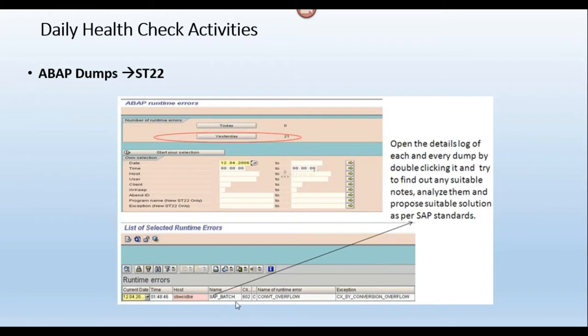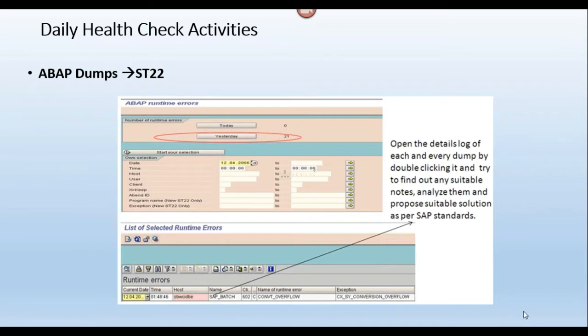What is meant by 5 times? Why is it showing you 5 times? The user is re-executing the same report again and again. So that's why it is throwing the same ABAP dump. Got my point? How will we come to know it is the same error? It will show you repeated entries, same username. Again, I can see the same entry again.